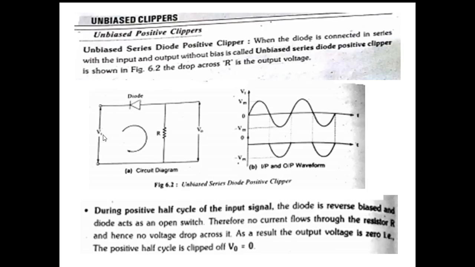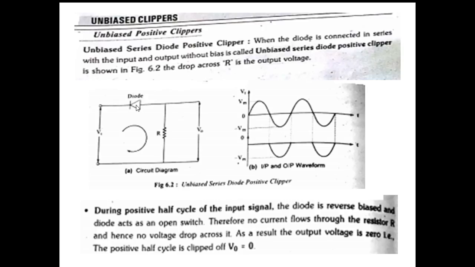Here this is the input signal, this is the output signal. The input signal is applied here. The output is measured across the load resistor R. The diode connection is like this. Here, what will happen? This is the basic circuit. If you understand this circuit, you can understand the remaining circuits easily, because it is the basic positive clipper circuit.